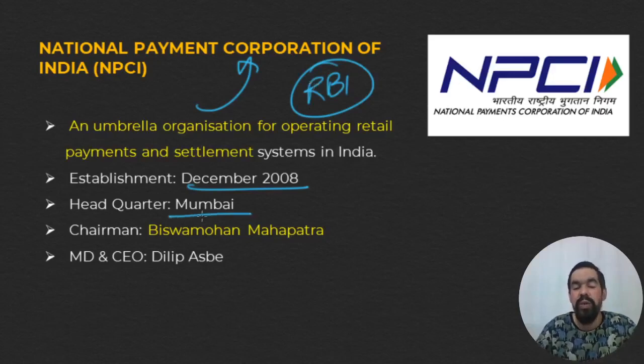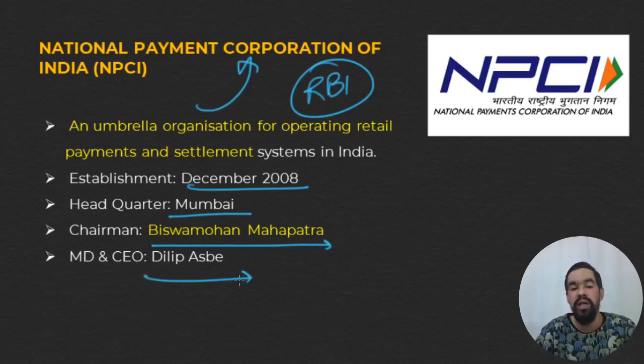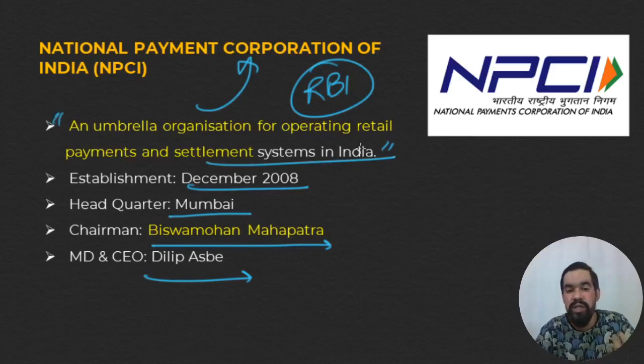Next, its headquarters is located in Mumbai, and the current chairman of NPCI is Vishnu Mohan Mahapatra, and the managing director and chief executive officer is Dilip Asbe. So these are some key facts. Many times you will find questions on this organization, and the examiner may ask who the current chairman is. So this is an umbrella organization for retail payments and settlements in India, and we discussed why it is called an umbrella organization.